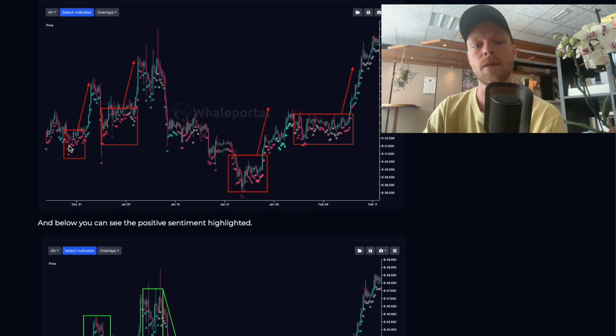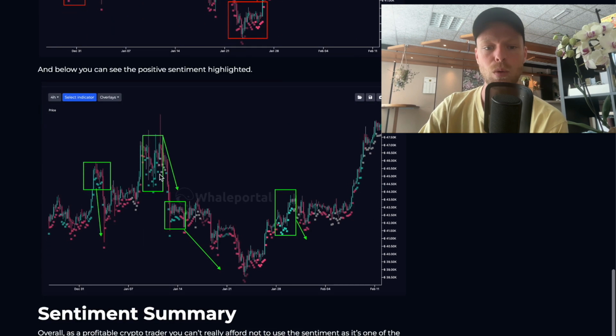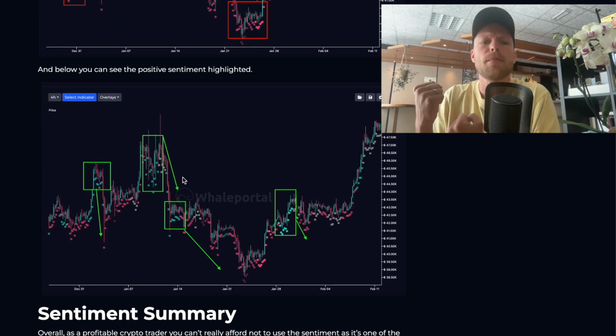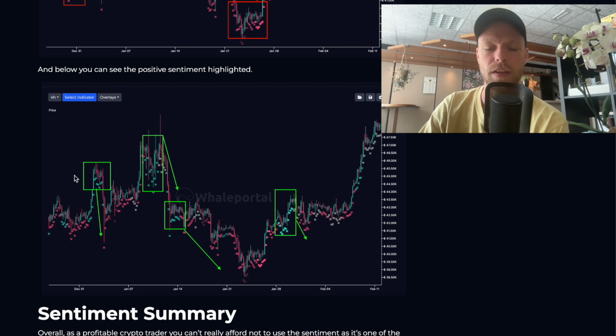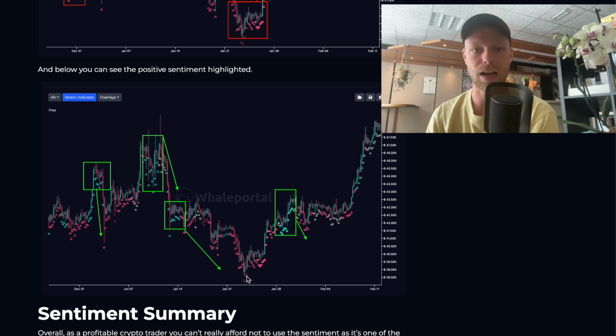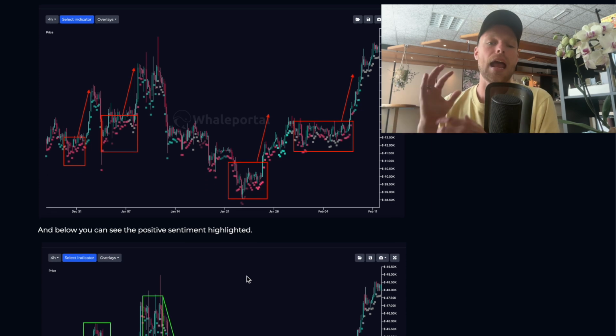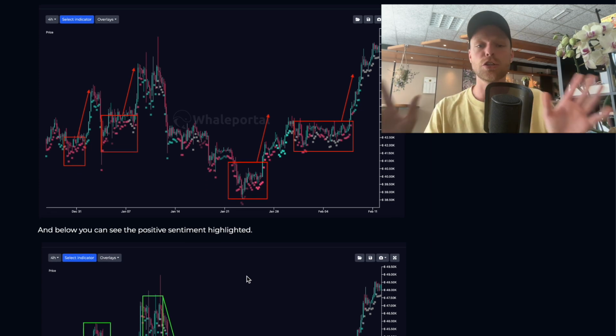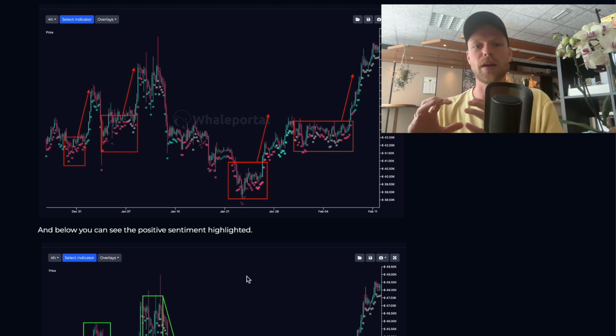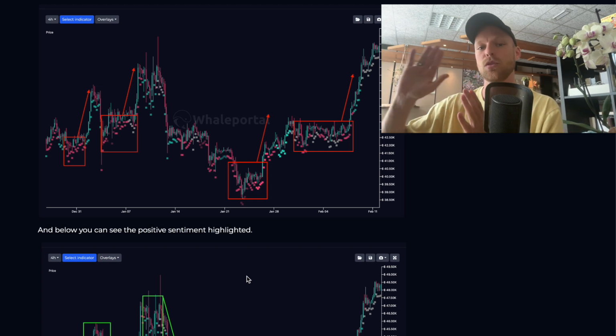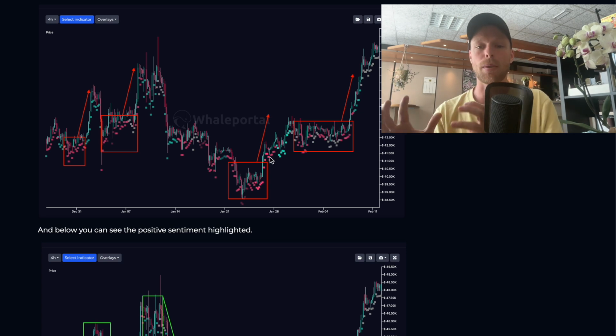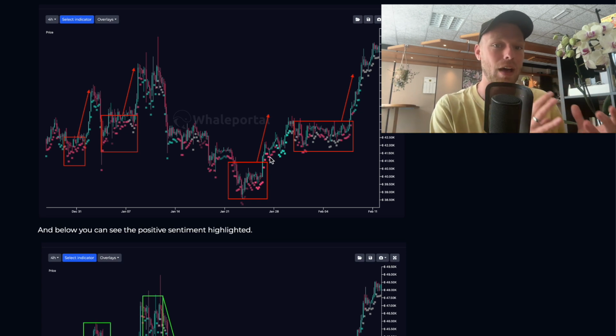So for example, right here, generally when we are seeing a negative sentiment, the price tends to go up afterwards, but that's short term. But when we see positive sentiment, like extremely bullish sentiment by this specific indicator, we can see that the price often goes down for the next hours, the next days ahead. So therefore you can make very accurate short-term price predictions just by looking at the sentiment. So in that way you can actually get a higher likelihood of the outcome of Bitcoin and combine that with using Bybit Dual Asset feature.